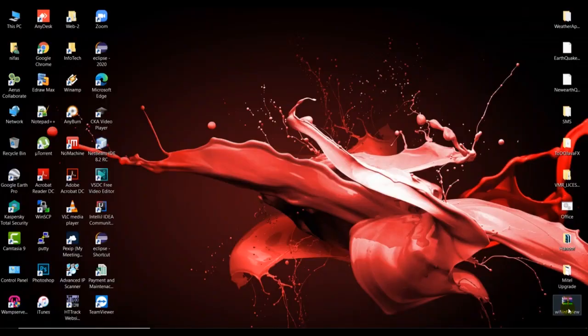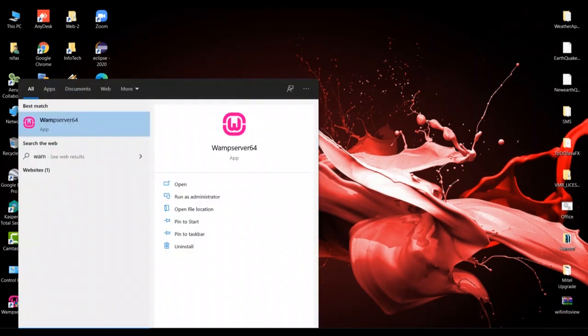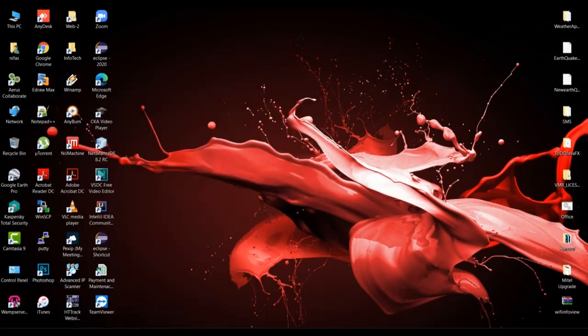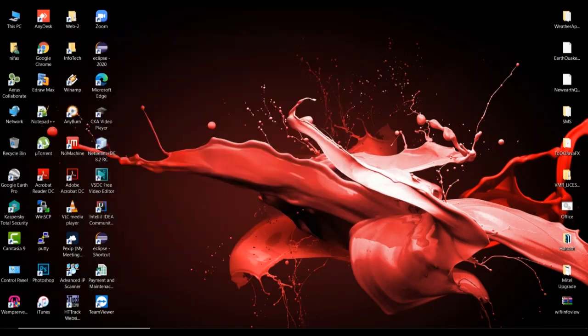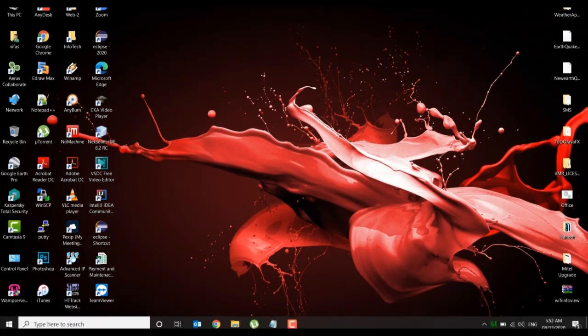So once you complete the WAMP server installation, go ahead on your PC and type WAMP server in order to run the WAMP server on your PC, and just hit enter. Okay, click yes. In the toolbar at the bottom of the PC, the WAMP server is going to be installed. You will get the red icon first, then you will get the green icon. The green means the WAMP server is running properly.